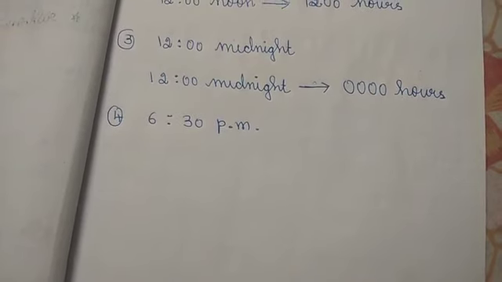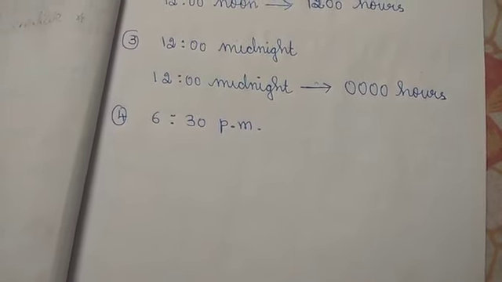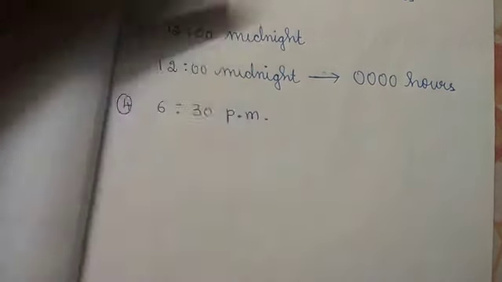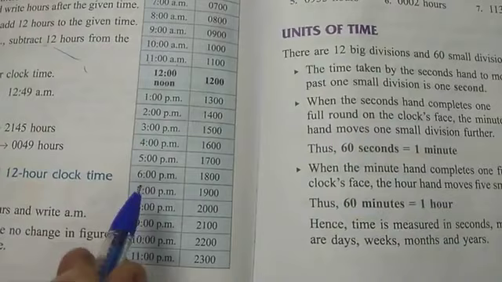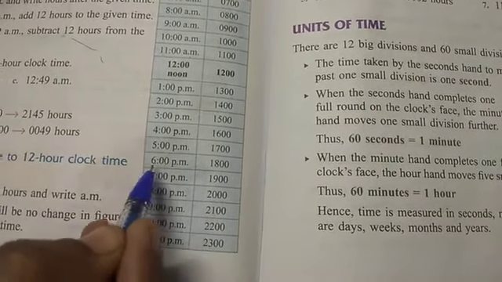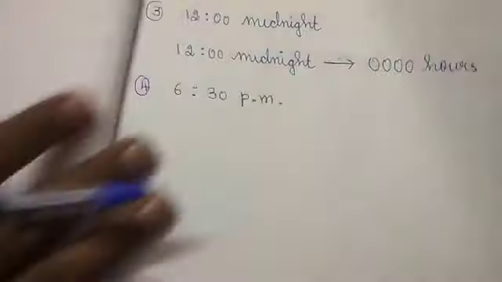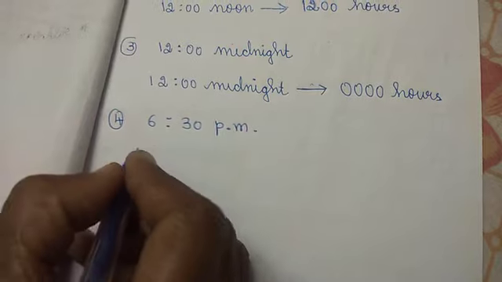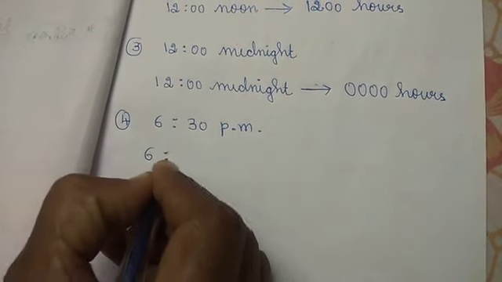So 6 p.m. means 18 hours. Can you see in the book, children? 6 p.m. means 18 hours is coming. You have to see this also. So 30 also is there. So while writing, what you have to write?